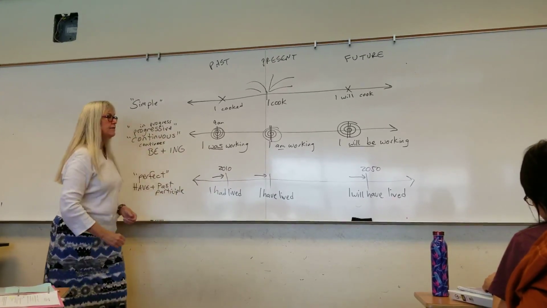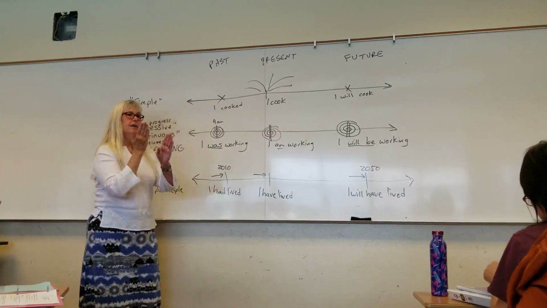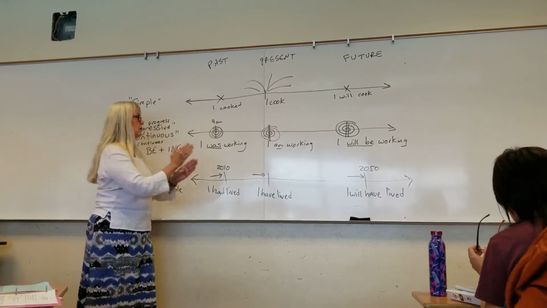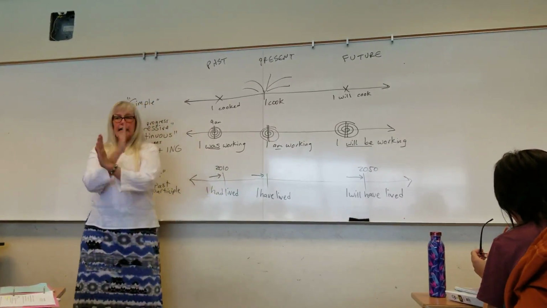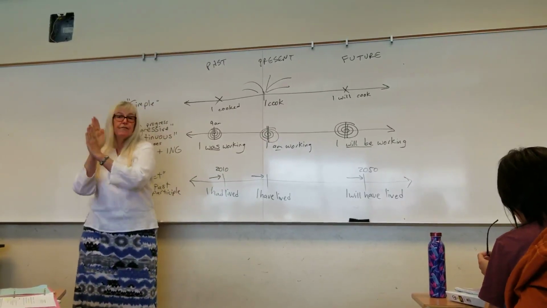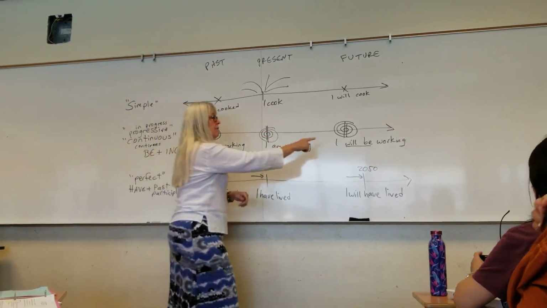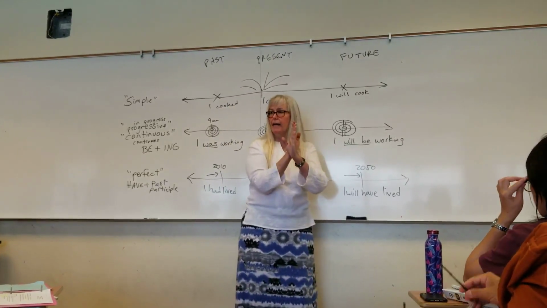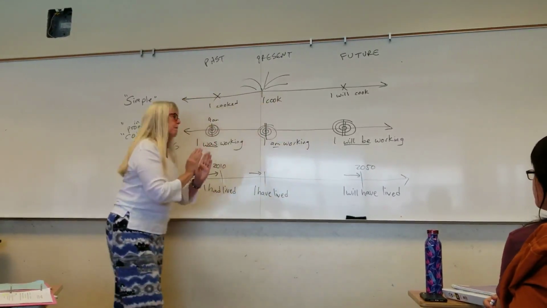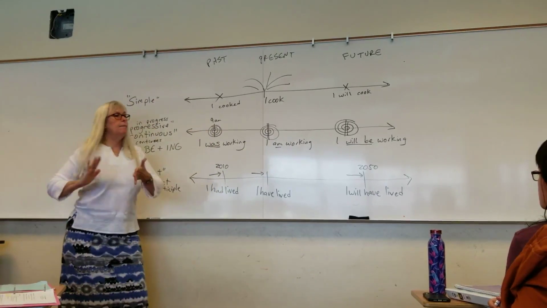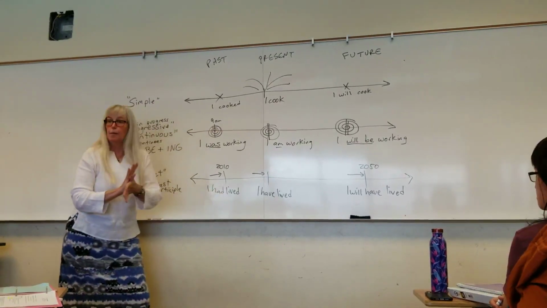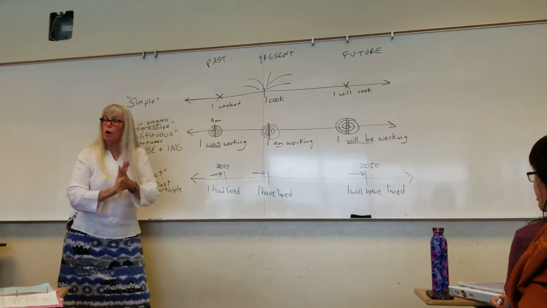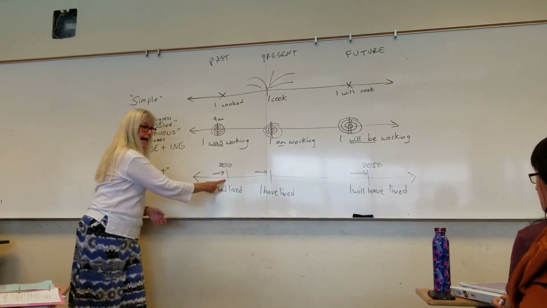The progressives, present progressive, in progress right now. Past progressive, in progress at that time. You have to tell me when. Future progressive, in progress at that time. You have to tell me when. Past perfect, up to that time. You have to tell me when. What is it before? So you need something in simple past.